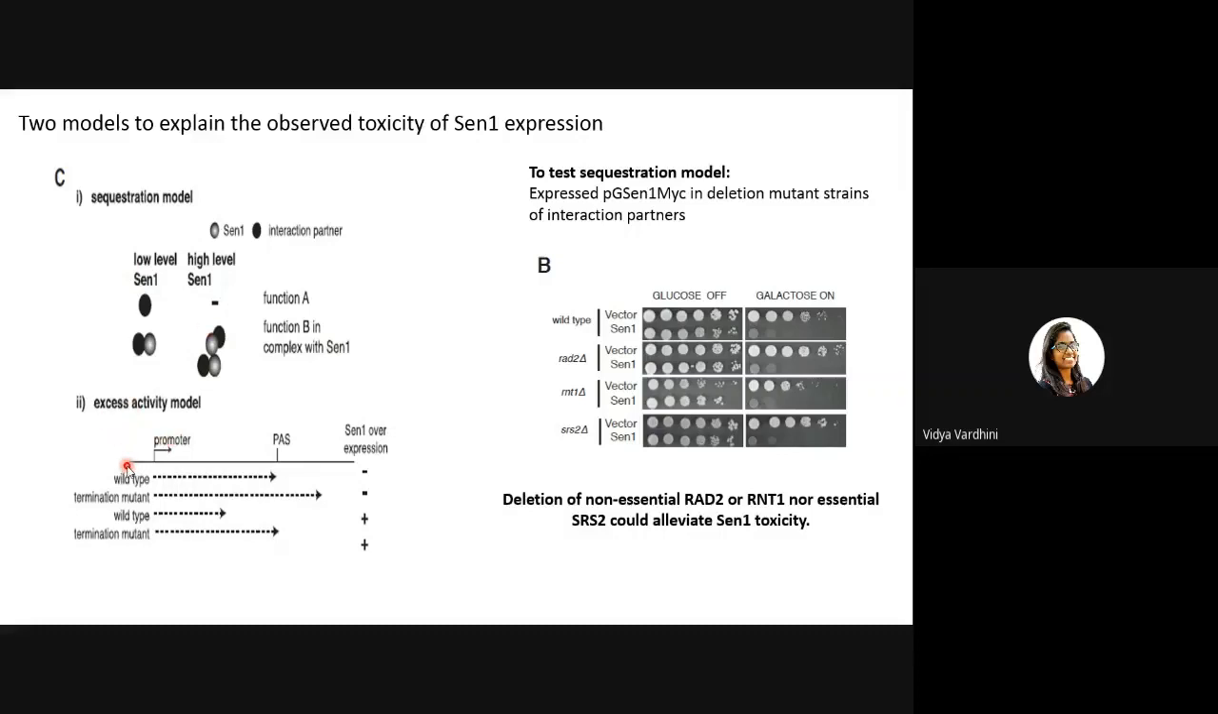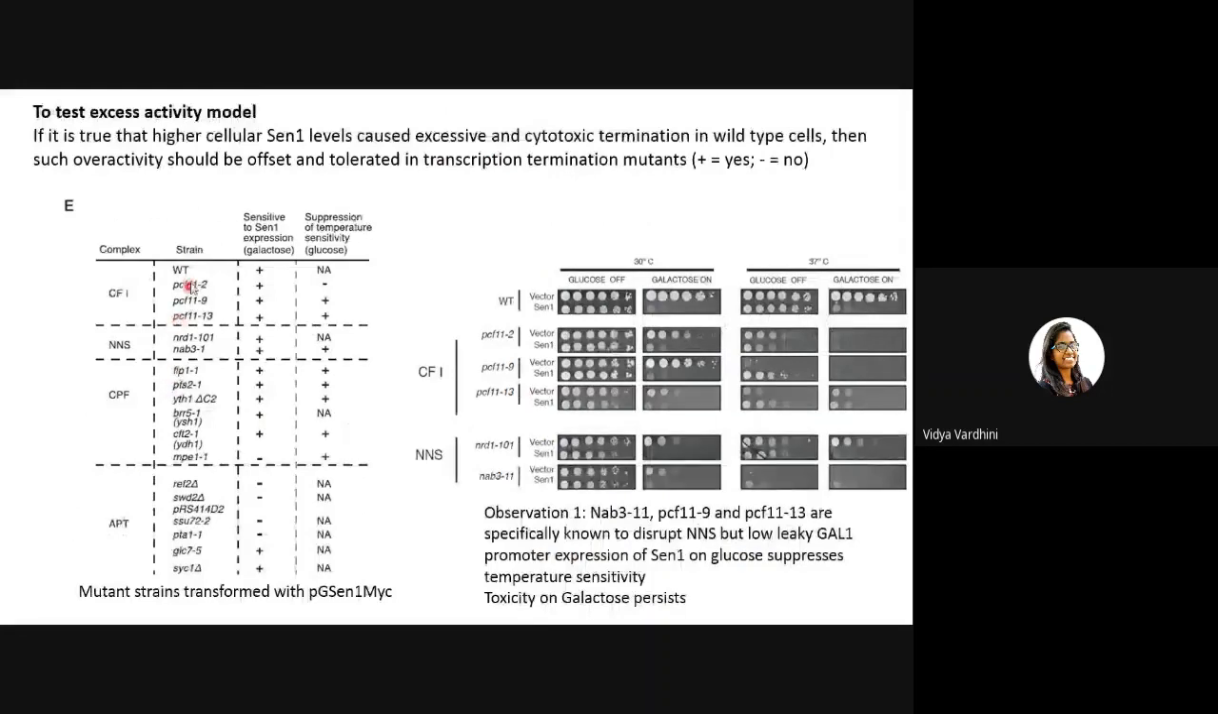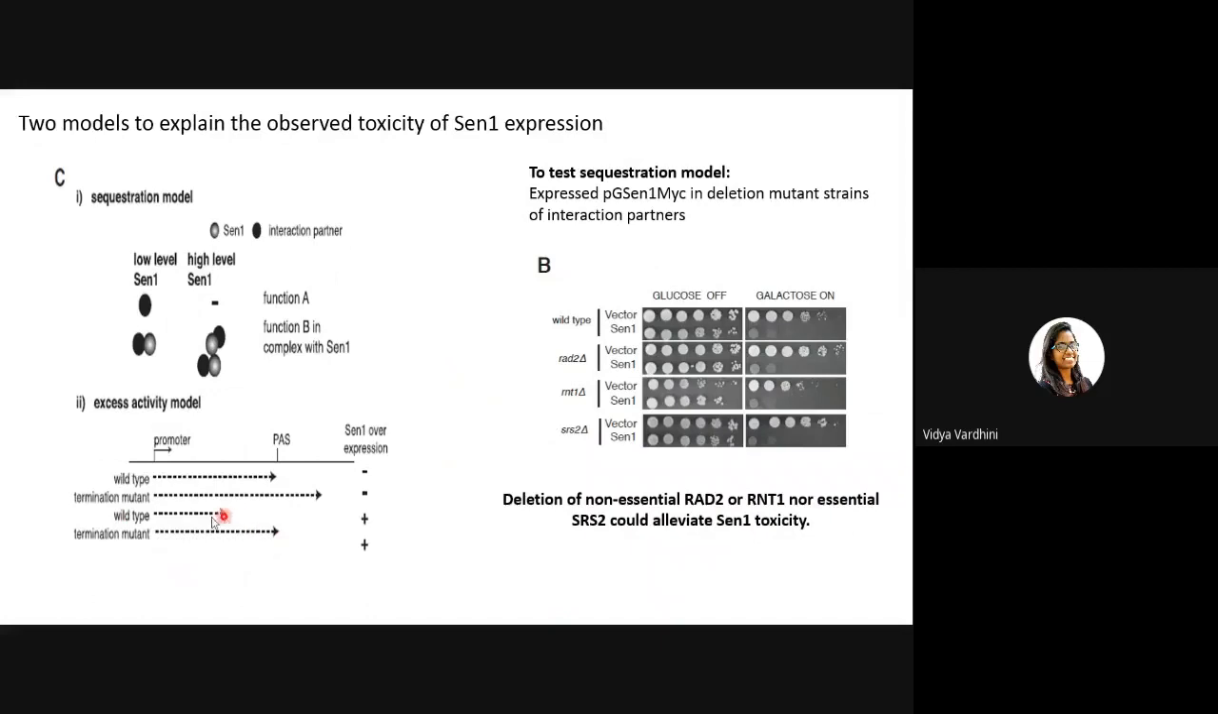So how to test this? They took a large number of mutants which were defective in various termination complexes. If it is true that higher cellular SEN1 levels caused excessive and cytotoxic termination in wild type cells, then such overactivity should be offset and tolerated in termination mutants. So that is what we were talking about, right? If SEN1 overexpression is toxic in wild type, it should not be toxic for the cell in mutants. So they wanted to check this.